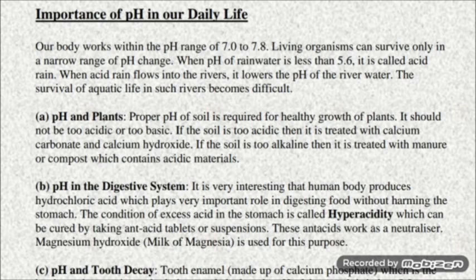It can be treated with antacid tablets or suspensions, and the condition when excess acid is present in the stomach is called hyperacidity. Magnesium hydroxide, milk of magnesia, and sodium hydrogen carbonate are examples of antacids which are used to neutralize the effect of excess acid in our stomach.